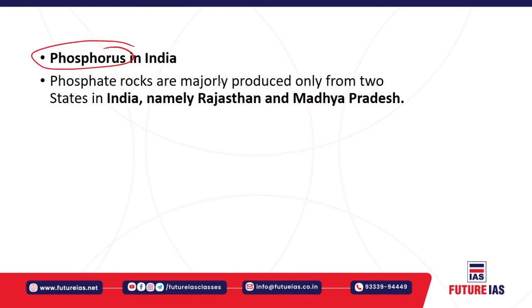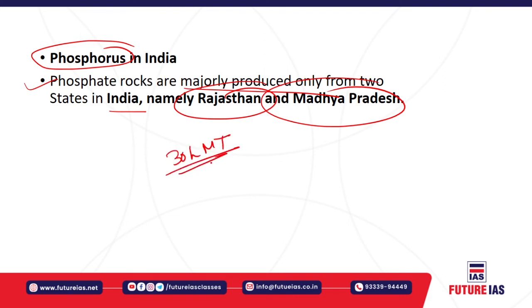And let us understand about the phosphorus deposits. Phosphatic rocks are basically produced in majority only from two states in India, that is Rajasthan as well as Madhya Pradesh, right? And currently there are around 30 lakh million tons of phosphorite deposits in our country, that is existing deposits, and important steps have already been taken specifically to ramp up the production.